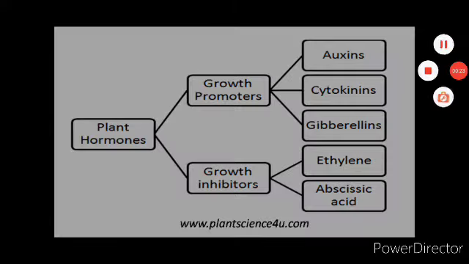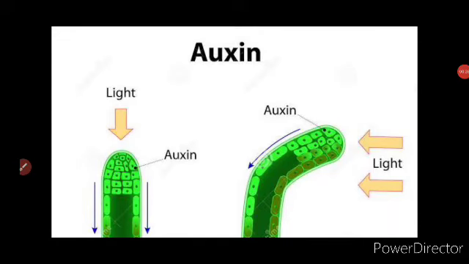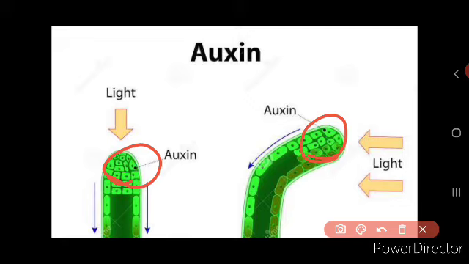Now let's see the picture. Look into this picture, children. Here you can see these auxins. I said that these auxins are produced at the tip of the stem and the root, isn't it, from which they migrate to the zone of elongation. Now what do you mean by zone of elongation? The point where the growth occurs, for example the tip of the stem or the tip of the root, where the root elongates and the stem elongates. So these are produced at the tip of the stem and the root, and they enable the growth of the stem and the root. Here you can see the auxin molecules that are produced at the tip.